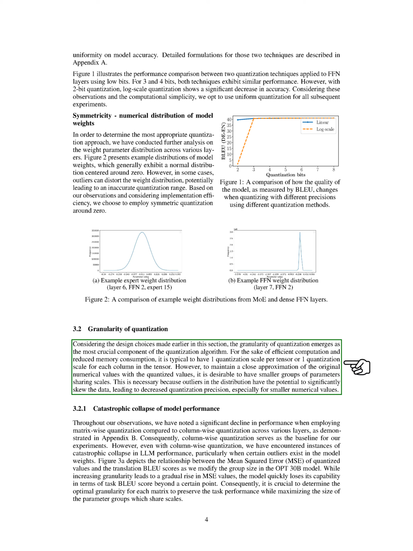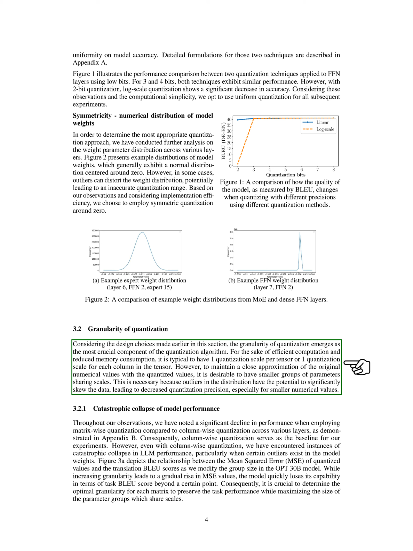Section 3.2 Granularity of Quantization. In this section, we'll delve into the importance of quantization granularity in our algorithm design. This aspect is crucial because it directly impacts the efficiency of computation and memory usage. Typically, we use one quantization scale per tensor or one per each tensor column. However, to keep the quantized values as close as possible to the original numerical values, it's better to have smaller groups of parameters sharing scales.